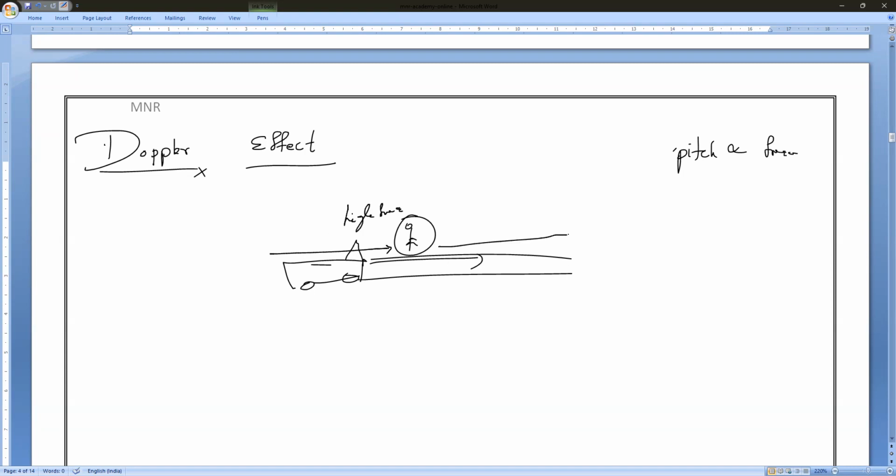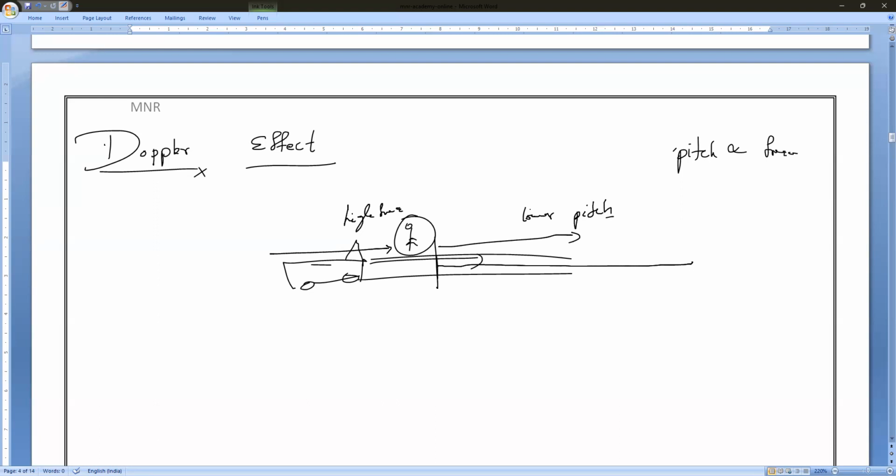And when the train passes him, means it crossed him, when it is going far away from him, then it appears to be a low pitch. The pitch decreases, the frequency is lower, when the train moves away from the observer.